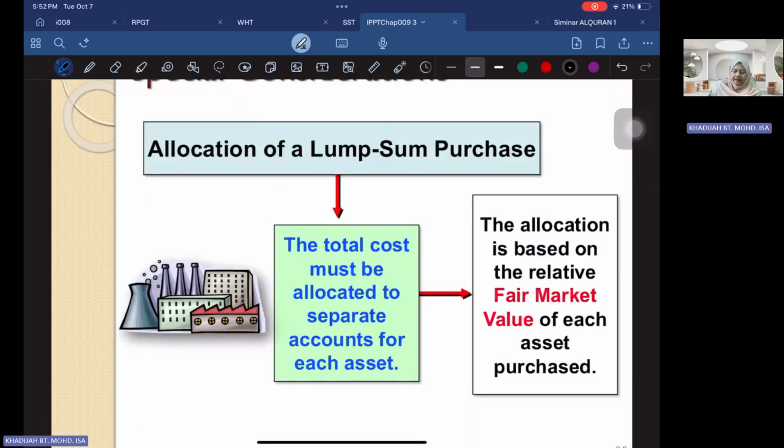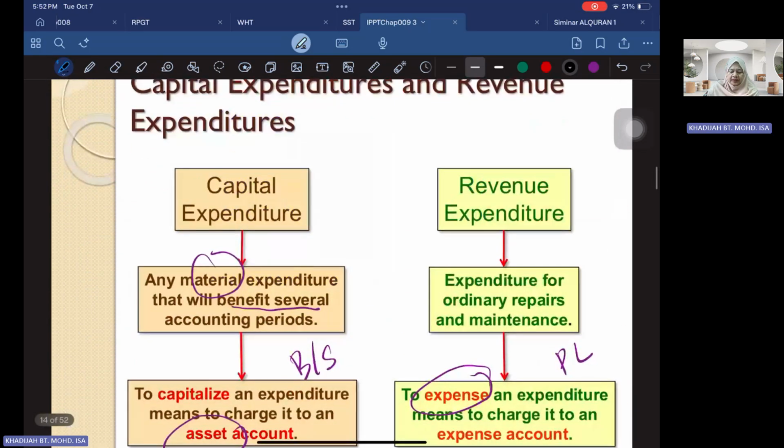And then we also have the allocation of a lump sum purchase. Total cost must be allocated to separate accounts for each asset. So for example, if you have motor vehicle 1, motor vehicle 2, motor vehicle 3, all this has to be recorded separately at the fair market value. Depends on whether it's a cost or the fair market value.